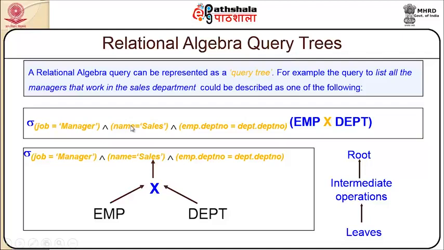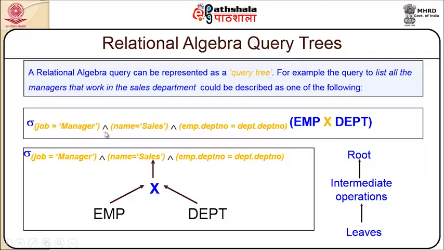A relational algebra query can be represented as a query tree. For example, the query to list all the managers that work with the sales department could be described as one of the following. So this is the representation that we have given. This is a cap symbol which is used for AND when it is said as a predicate.